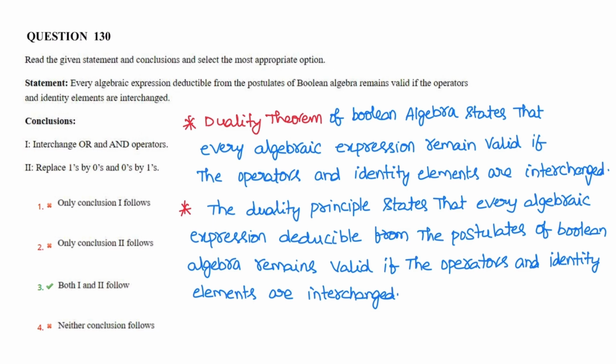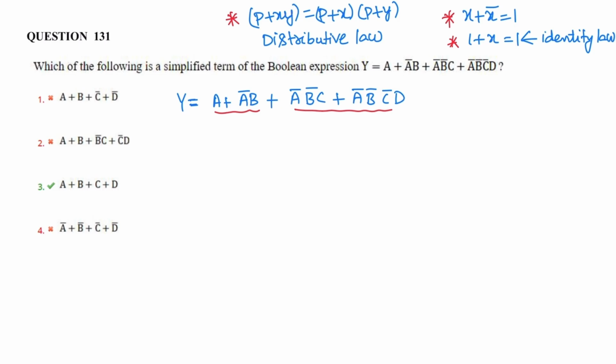So the duality theorem of Boolean algebra states that every algebraic expression remains valid if the operators and identity elements are interchanged. So the duality principle states that every algebraic expression deducible from the postulates of Boolean algebra remains valid if the operators and identity elements are interchanged. So this is related to the duality theorem and both conclusions are true for the given statement. Correct option is 3. Next question.